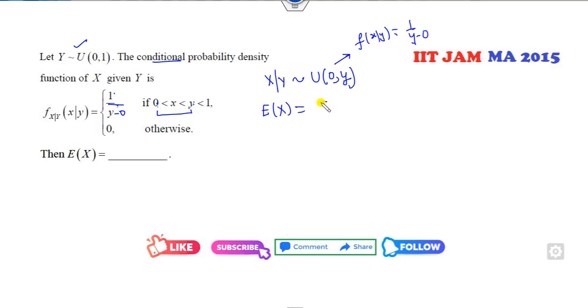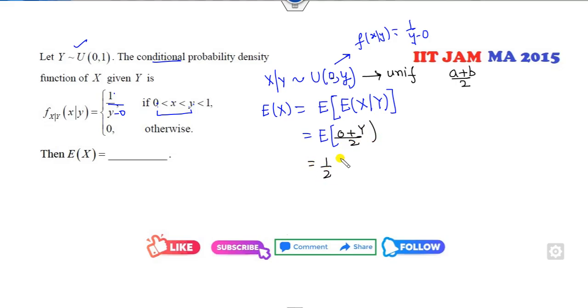Then the expected value of x. How can you find the expected value of x? I told you in the earlier tips that this value will be here. So what is the expected value of x conditioned on y? This is the uniform distribution. What is the mean of the uniform distribution? a plus b over 2. That is 0 plus y over 2. Half is outside.